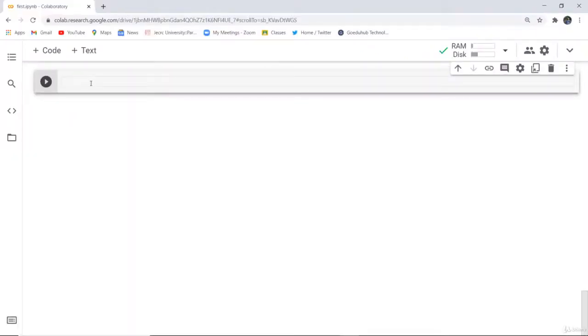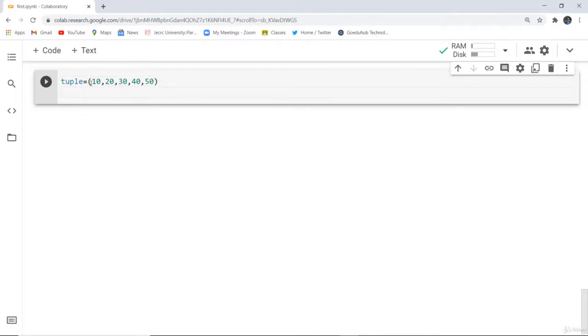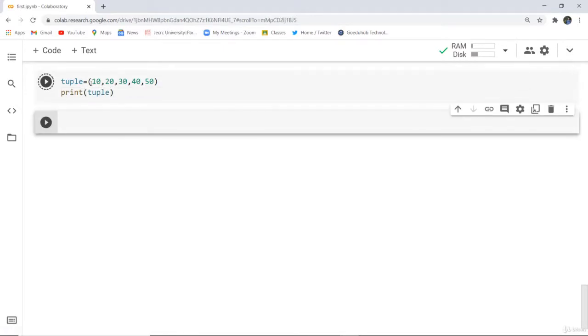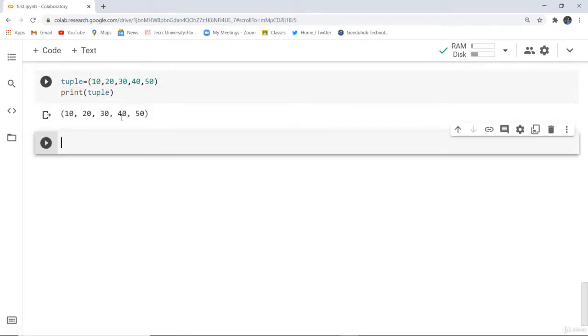Firstly, I'm going to declare a tuple, and we use round brackets for declaring a tuple. I'm giving the values as 10, 20, 30, 40 and 50. Next, I'm going to print this tuple. As I execute this particular cell, it returns the values which are there in the tuple. This is how you can print the values.